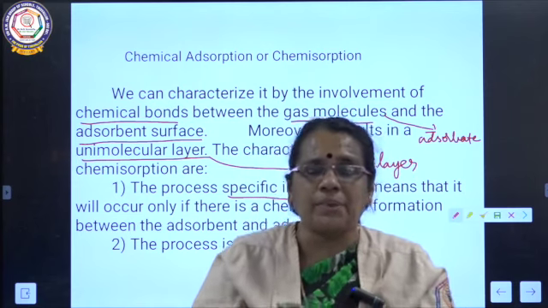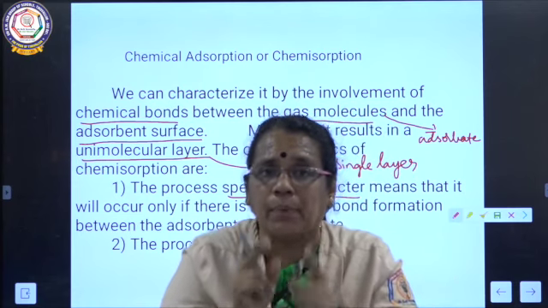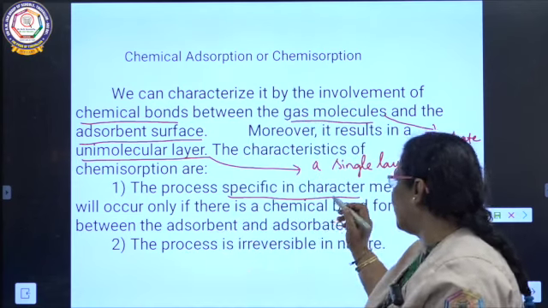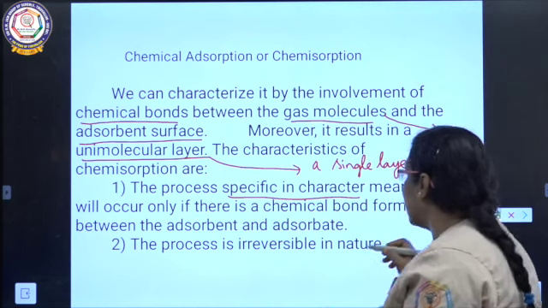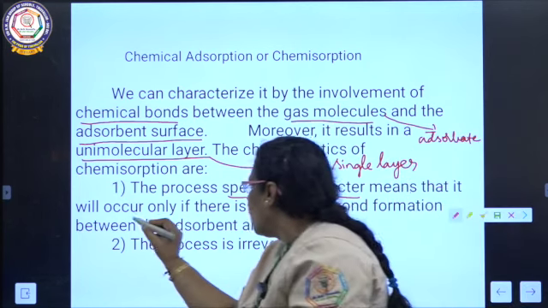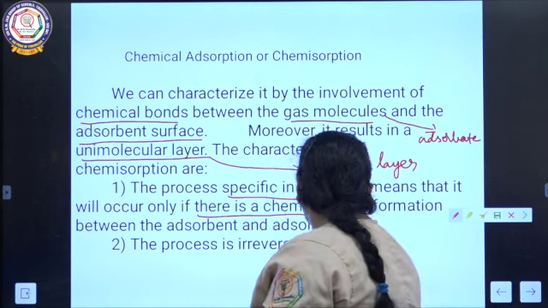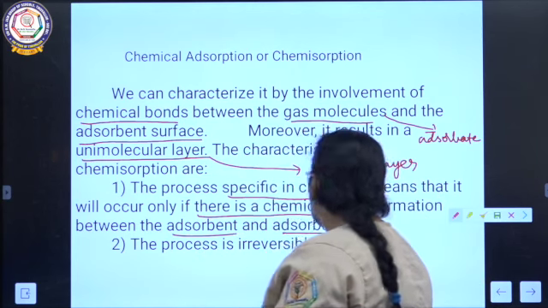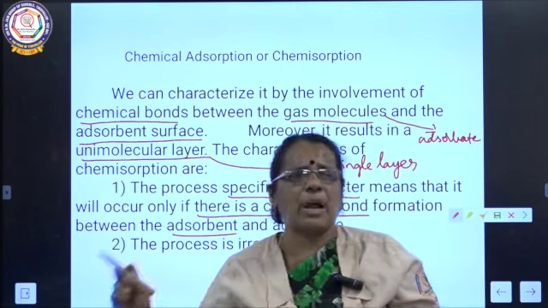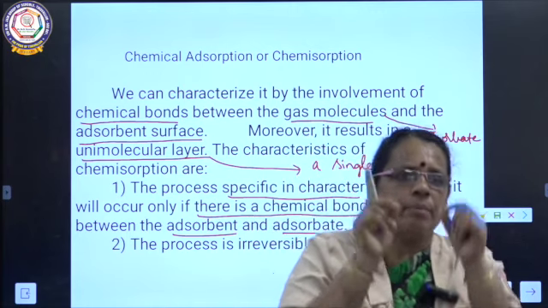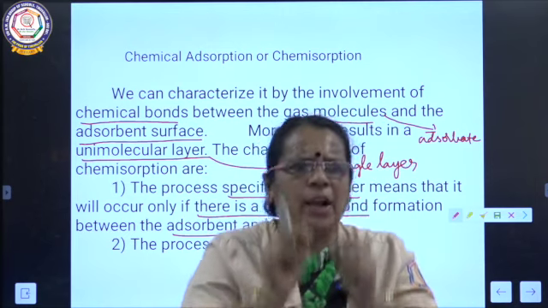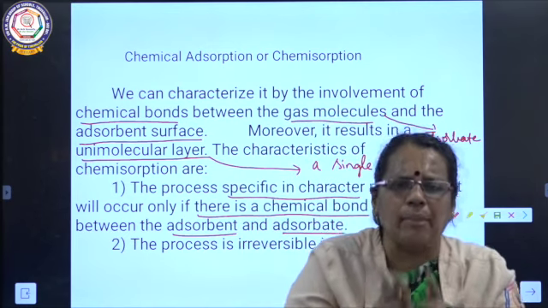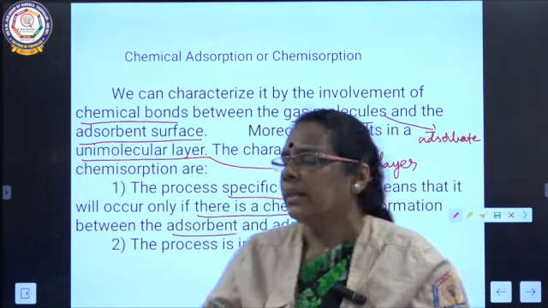As the adsorption is due to strong chemical bonds, it is specific in nature. That means it will occur only if there is a chemical bond formation between the adsorbent and adsorbate. So this process is very much specific because it will occur only when strong chemical bonds are formed between the adsorbate and adsorbent.